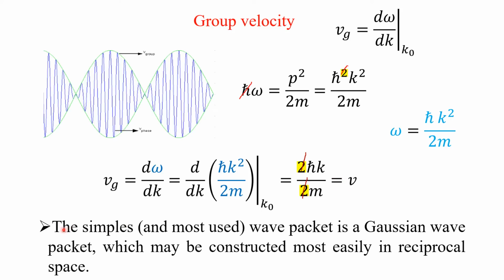The simplest and most used wave packet is the Gaussian wave packet. It is not necessary to use a Gaussian wave packet, but one of the major advantages of it is that it may be constructed most easily in reciprocal space. If you take a Fourier transform of a Gaussian wave, you will get the same Gaussian wave. That is the facility of this Gaussian wave packet.